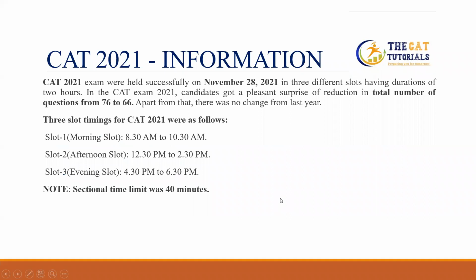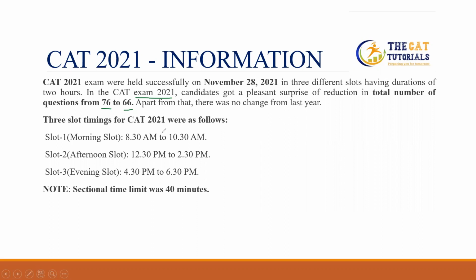As we all know, the first topic is the basic information. So we know it very well. CAT 2021 exams were held successfully on November 28, 2021, in 3 different slots, each having a duration of 2 hours. In CAT 2021, candidates got a pleasant surprise of a reduction in the total number of questions from 76 to 66. In CAT 2020, we had 76 questions, but in the current exam, CAT 2021, we have only 66 questions. Apart from that, there was no change from last year.